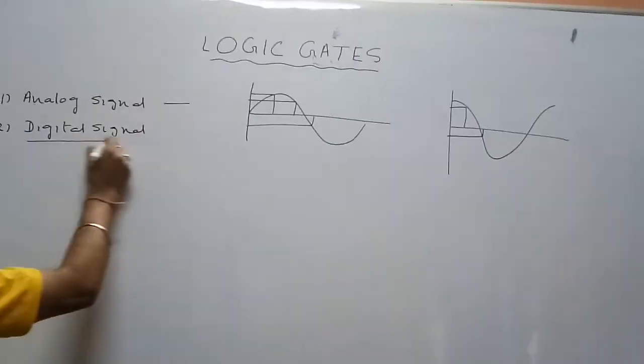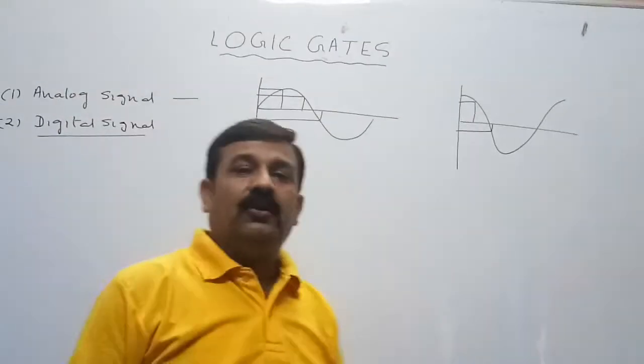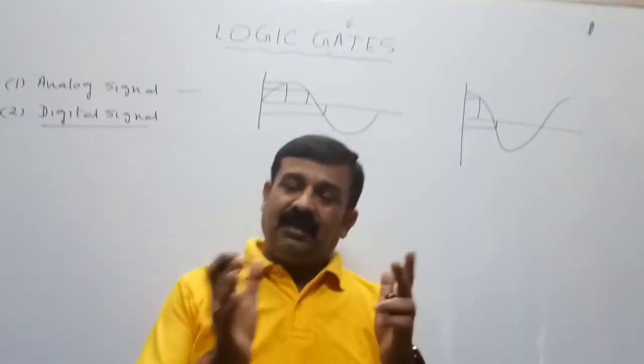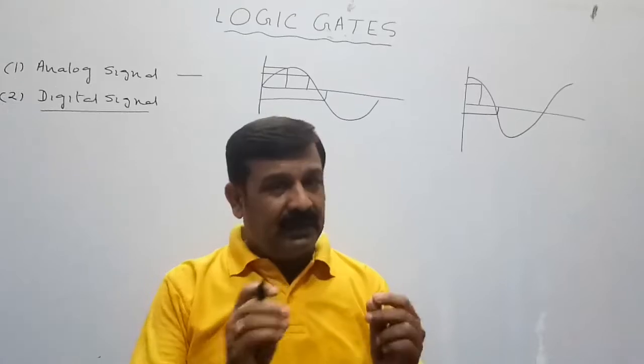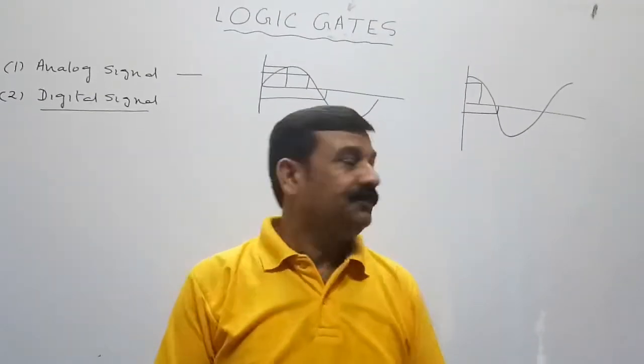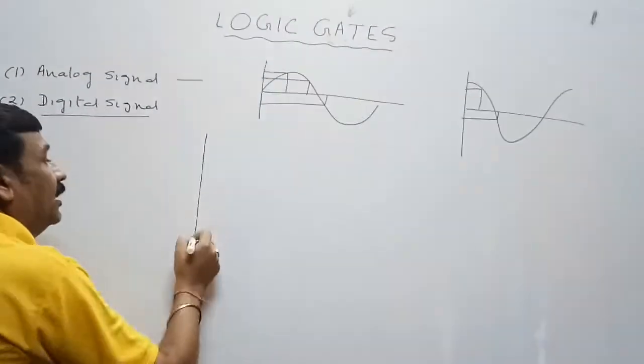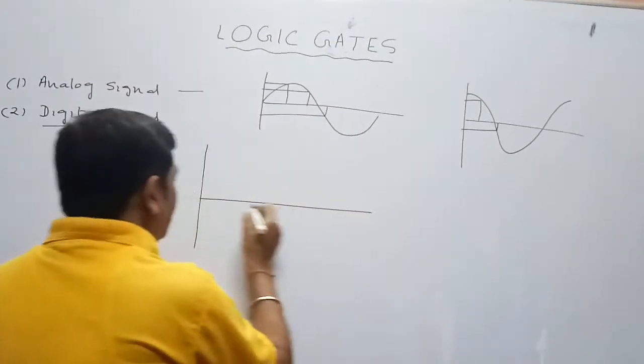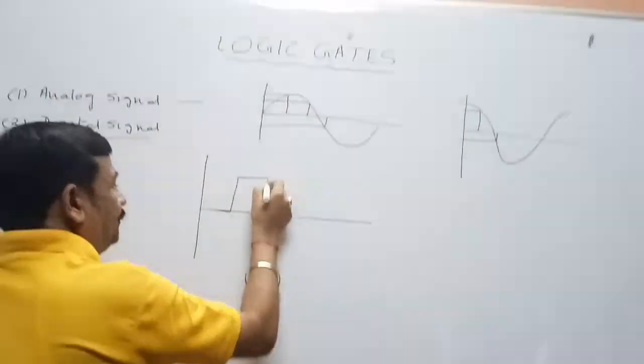Whereas digital signals are those signals which have either the maximum value at a particular time or the minimum value at a particular interval of time. The graphical representation of a digital signal is like this.